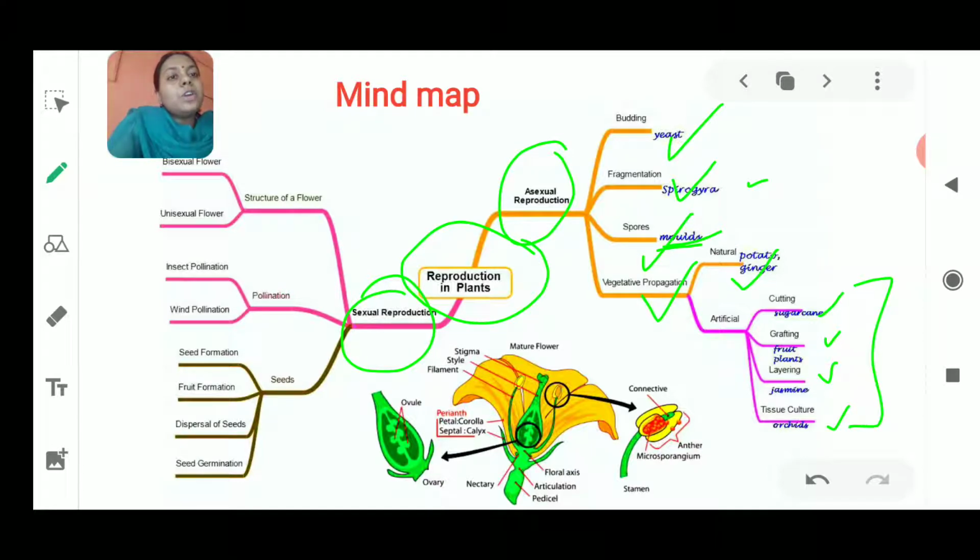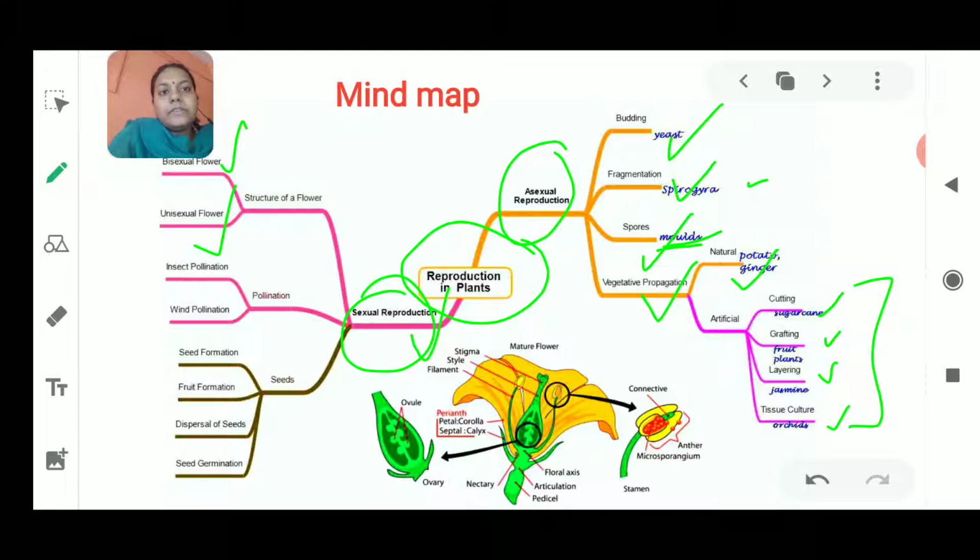Then next we will move on to the main branch of this chapter, that will be the sexual mode of reproduction, which takes place because of the part of a plant that is known as the flower. Now flowers are of two types, one is the bisexual flower and the second one is the unisexual flower. Now I'll tell you the meaning of these two words. These words will be quite new for you all, that is why they have been introduced here. Okay, I'll tell you about all these things in detail when we discuss the lesson.